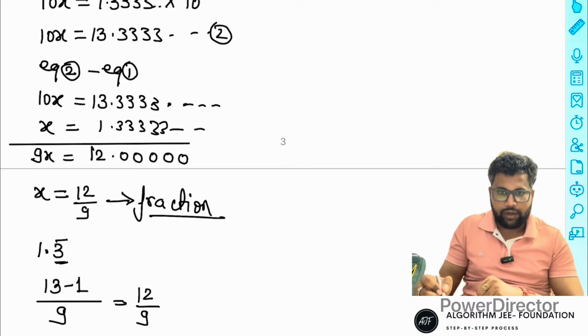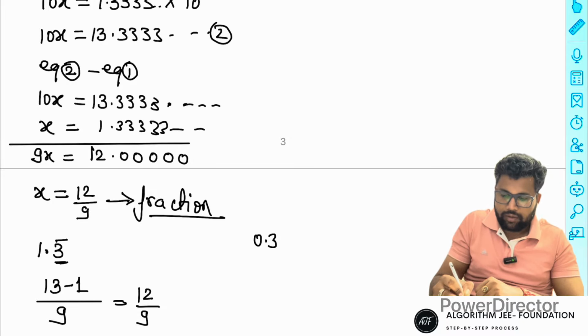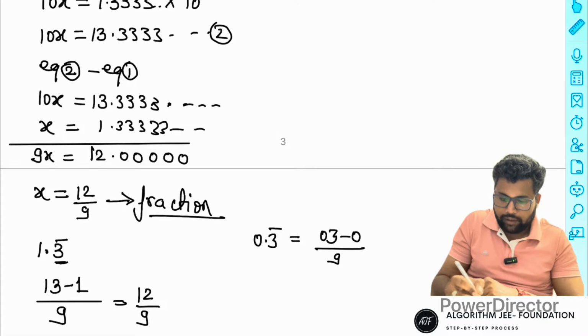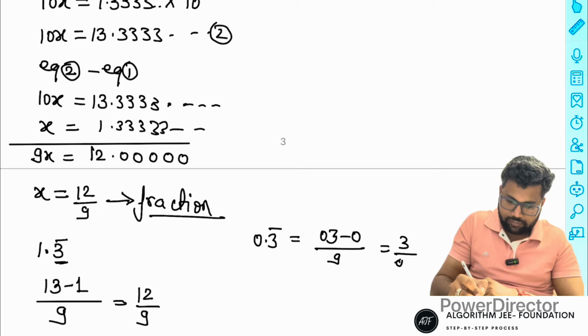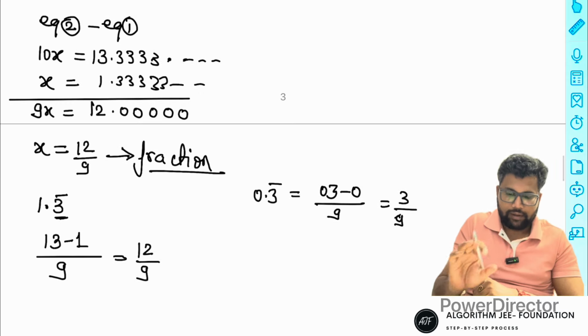It's simple, right? Suppose 0.3 recurring is given. Easy: subtract 0, because there are no non-recurring numbers, and divide by 9 since one number is recurring. That is 3 by 9, which is 1 by 3, right?